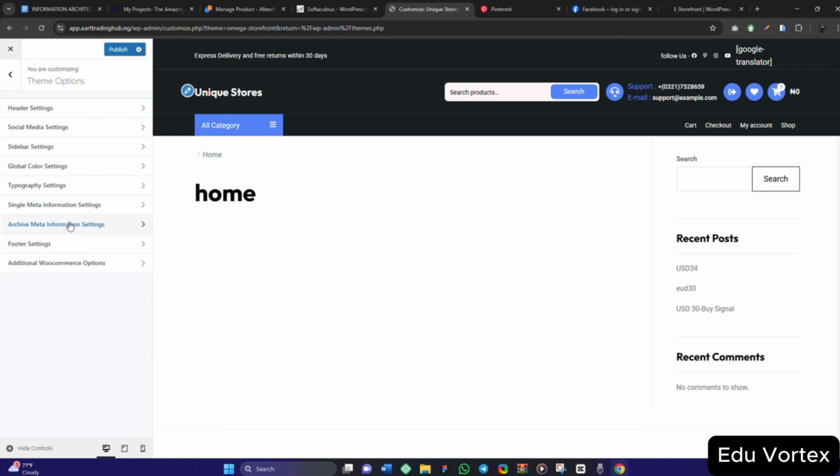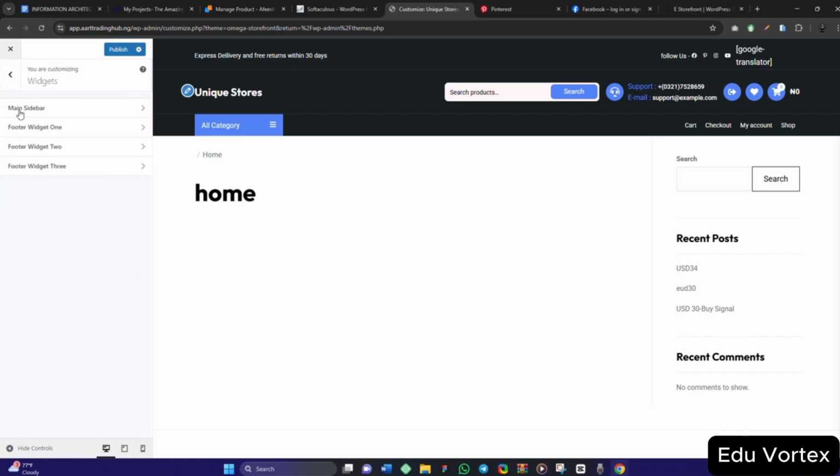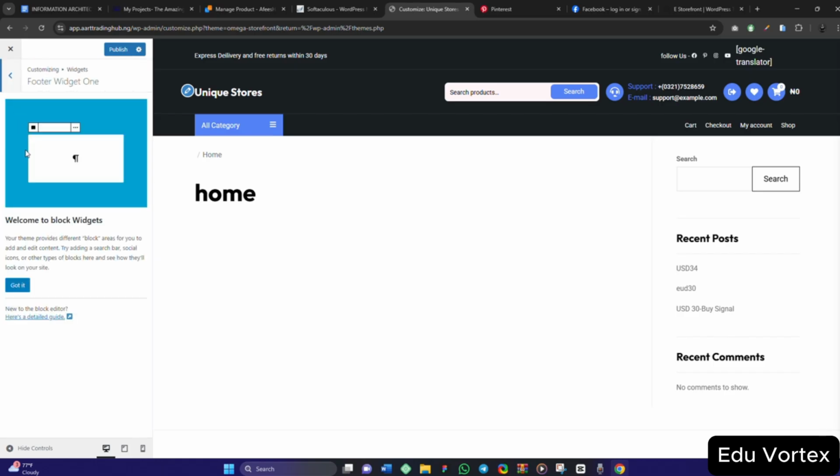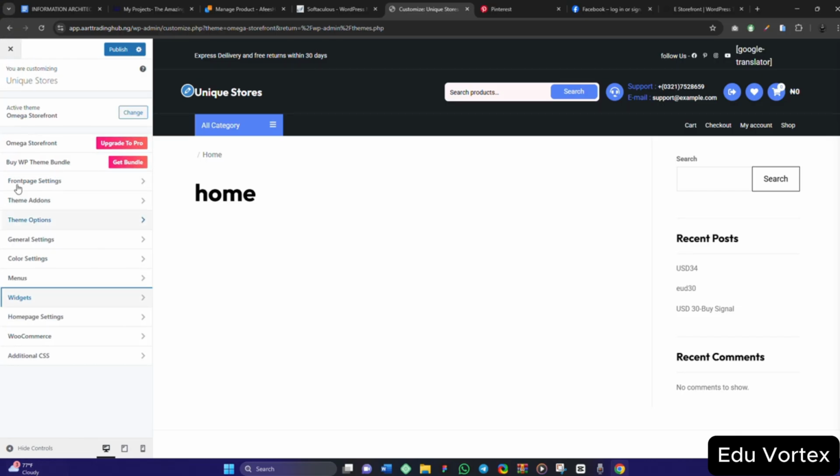Theme option. I've talked about the header. So let me see if I'm able to remove this widget showing. I don't want widgets. Let's see. Okay.